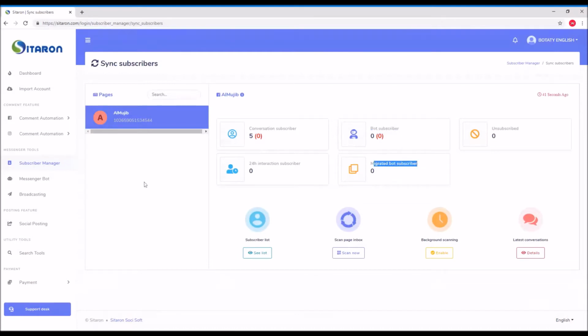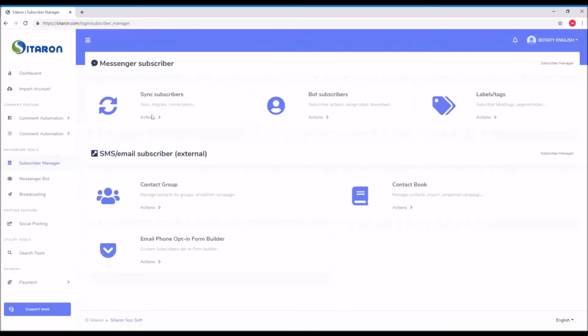But if you are coming from any other platform and you need to migrate your users from the old bot to the new bot here, it will come with you as a bot subscriber. You don't have any issue because actually you already have an active bot subscriber in the old platform, and in less than 24 hours it will be migrated as a bot subscriber. So this is the first option in sync subscribers.